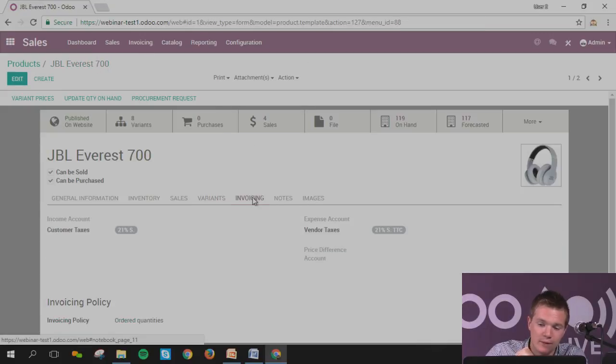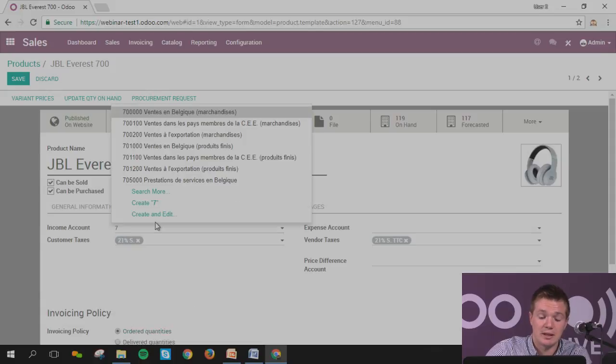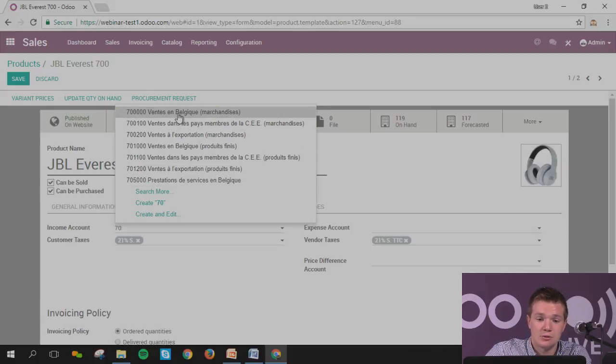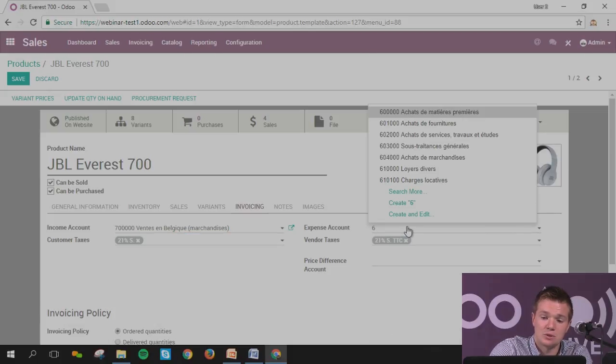Invoicing. Okay, as I explained, the goal with Odoo is to have just one integrated system, which means if you configure the product properly, you put the income taxes when you set it. So in Belgium, it should be like 7 something for the sale of a product or service, 7.0, selling some product in Belgium like this, and the expense account, when you buy it, let's imagine it's 6 something, there you go.